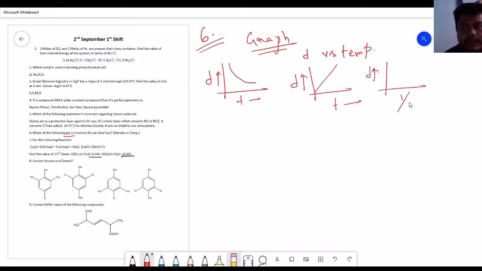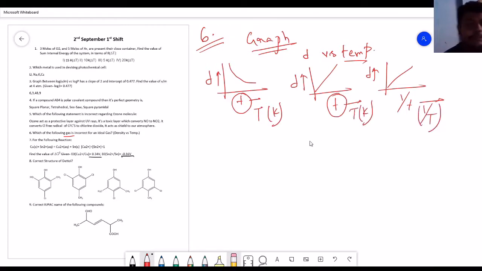One option is this, and another, I think, is 1/T, represented like this. Here T can represent degree centigrade, or T can be represented in terms of Kelvin also. So 1/T or T: small t represents degree centigrade, and capital T represents Kelvin. So which one of the graphs is incorrect regarding these three?